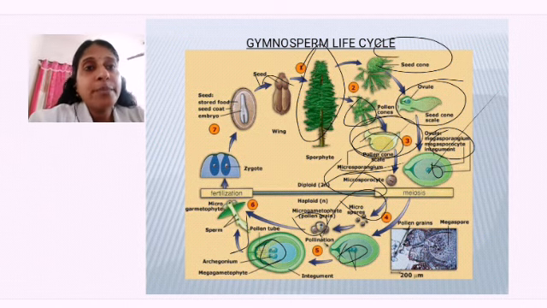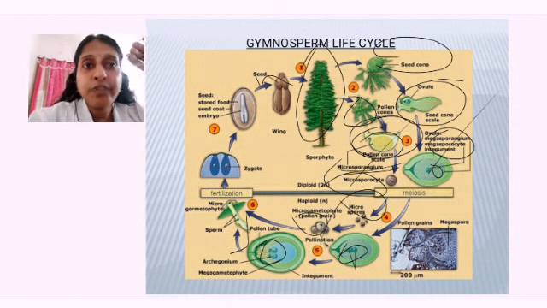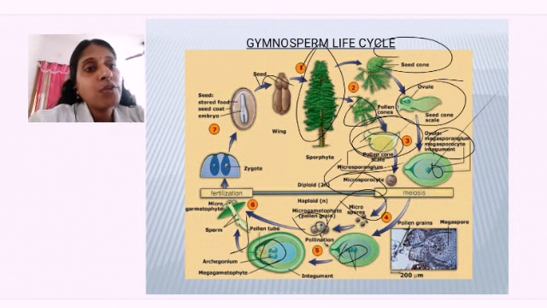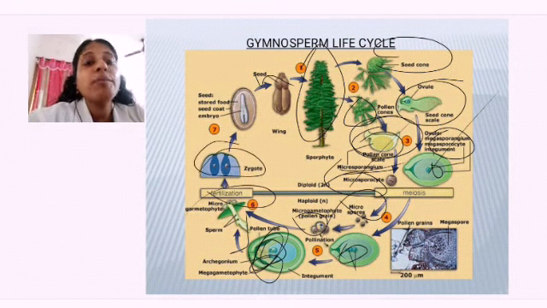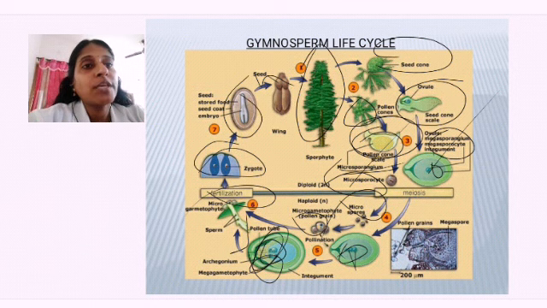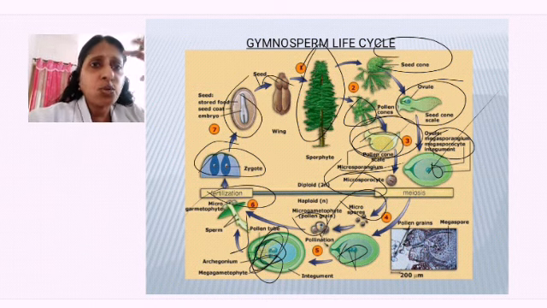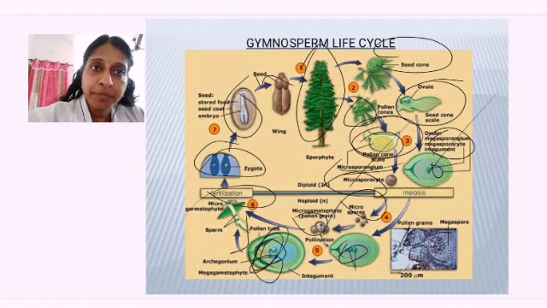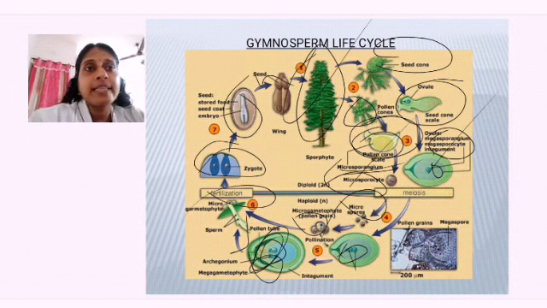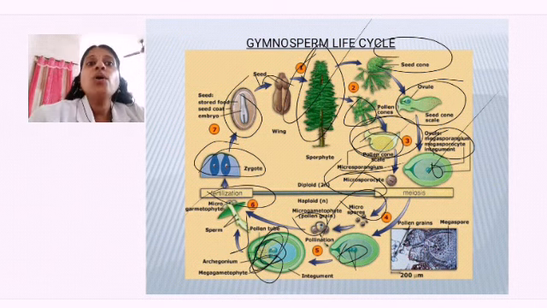Now what will happen? The pollen grains will go and fall on the female part. From the pollen grain the nucleus will go and fuse with the female egg. When they are fusing, what are they forming? They are undergoing fertilization and forming zygote. What are they forming? Zygote. This zygote will undergo division and form seed. That seed, when it falls on a suitable medium like soil, germinates into a new sporophyte and the life cycle is continued. Hope it's clear.